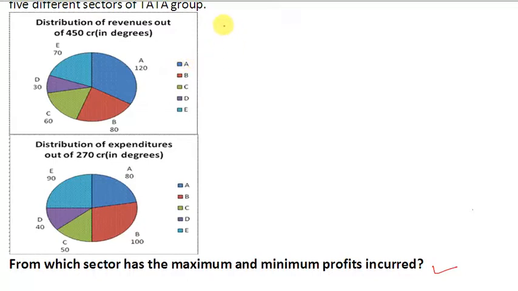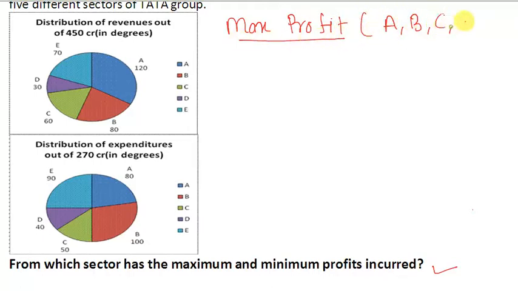Okay, let us find which sector has the maximum profit out of the five sectors A, B, C, D, and E.